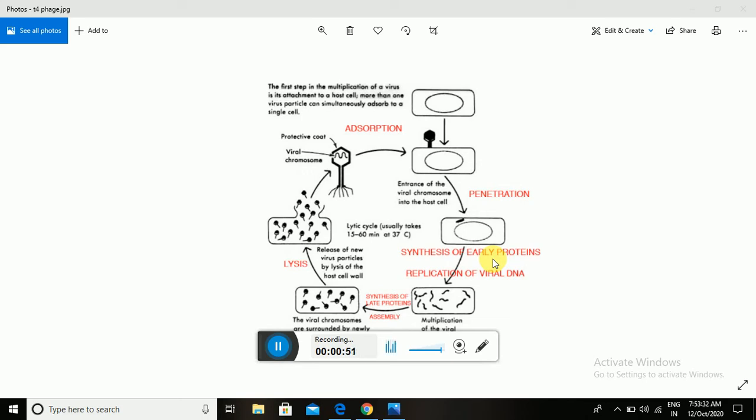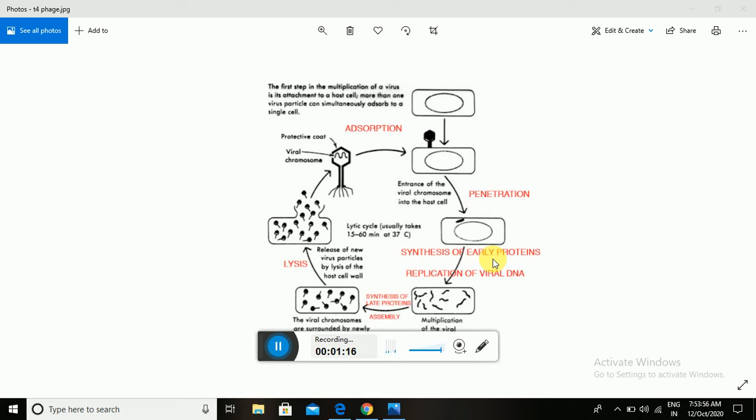These bacteriophages have a specific structure. They are made up of only nucleic acid and proteins. They have no machinery to synthesize proteins. For this reason, it is considered an obligate intracellular parasite. Without a host, it is unable to survive.